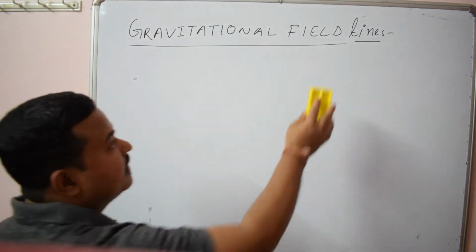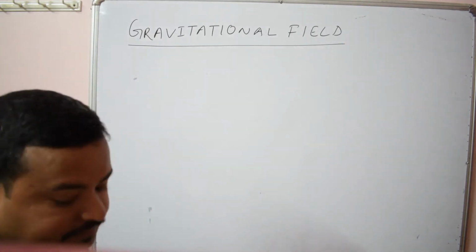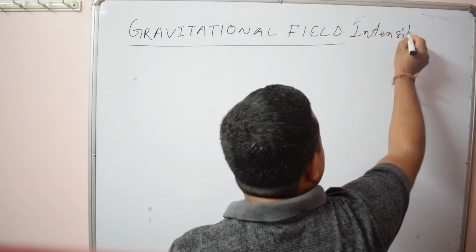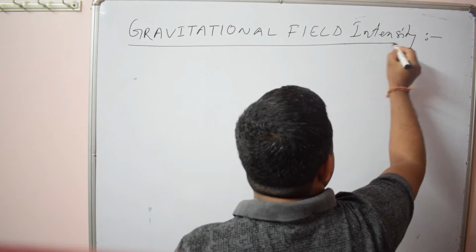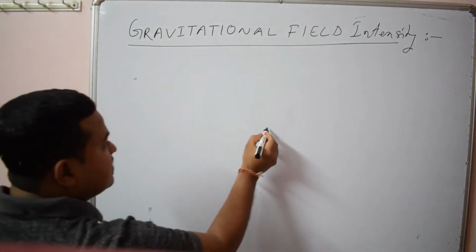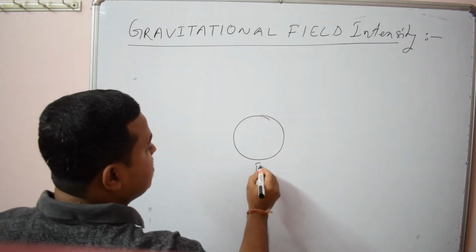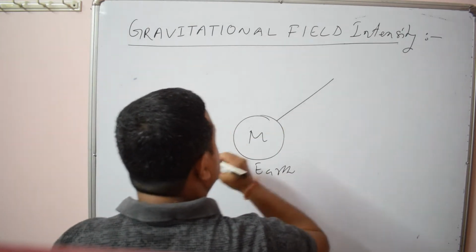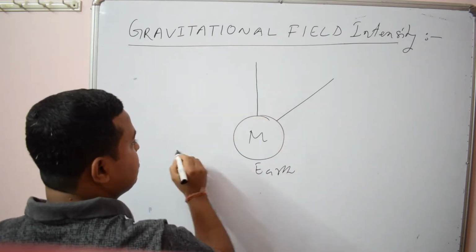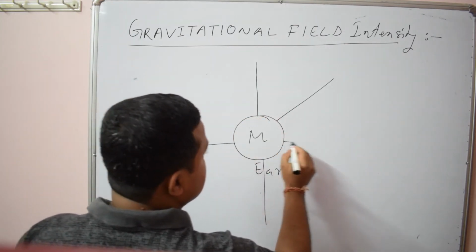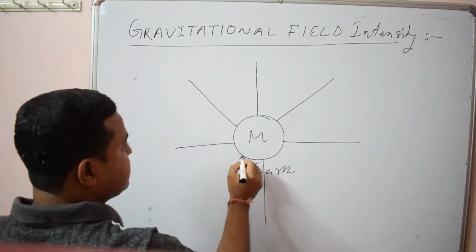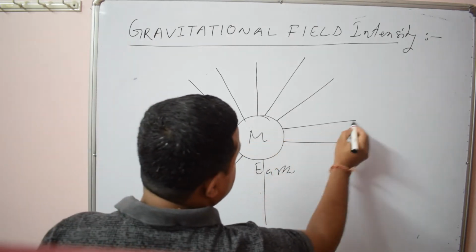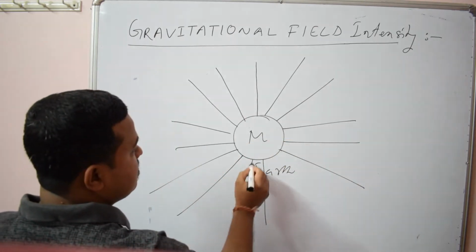Now let us discuss about gravitational field intensity. So here you see this is the earth, or any other heavy object. Already I have discussed about the gravitational field line. This is the gravitational field line. This is the gravitational field line.